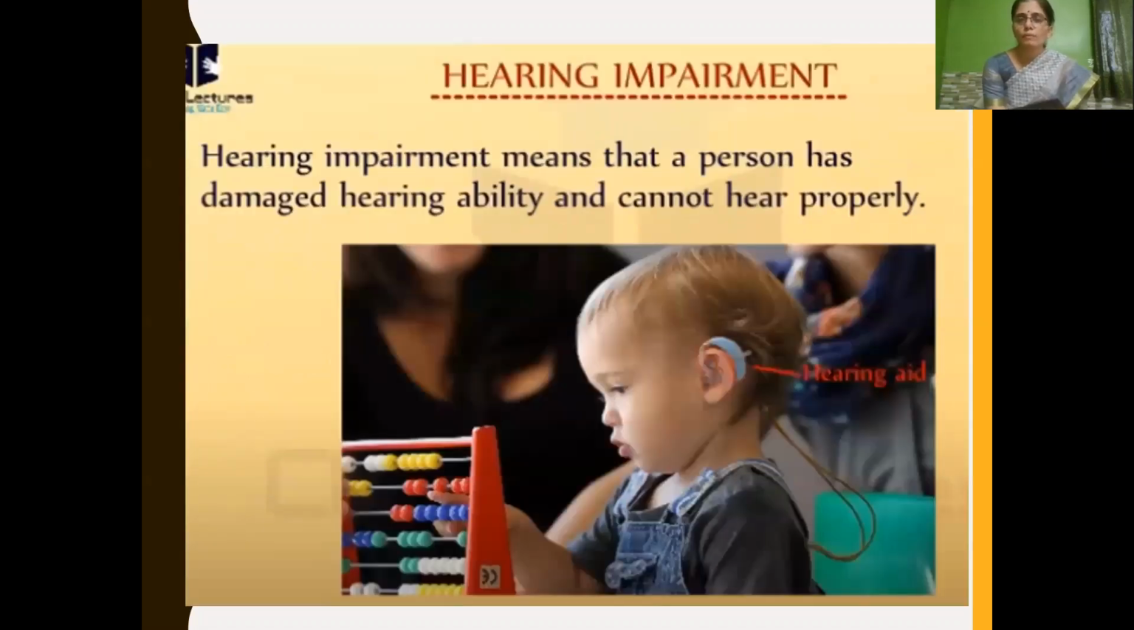And then we have learned about hearing impairment. Hearing impairment means that a person has difficulty in hearing, damaged hearing ability, or cannot hear properly. It may be temporary or permanent. Permanent hearing impairment is mostly due to birth defect. Temporary hearing impairment is caused by aging, accidents or some diseases.